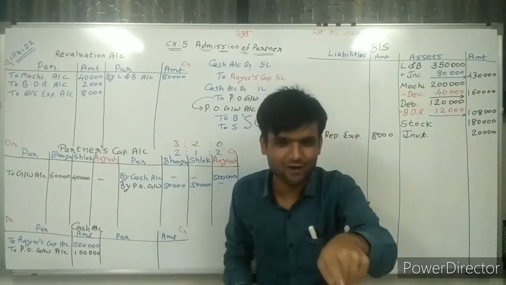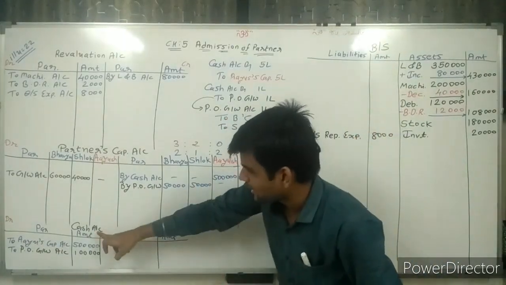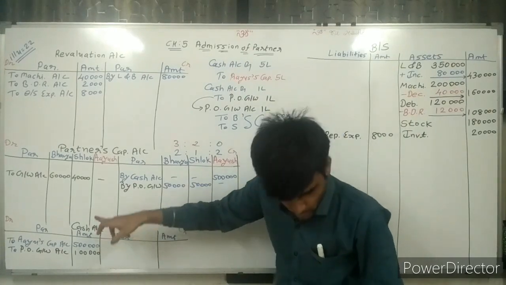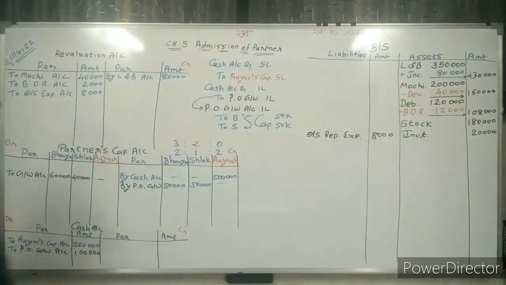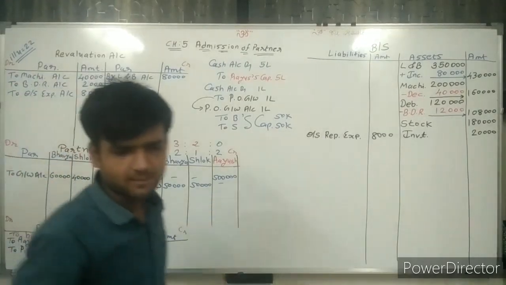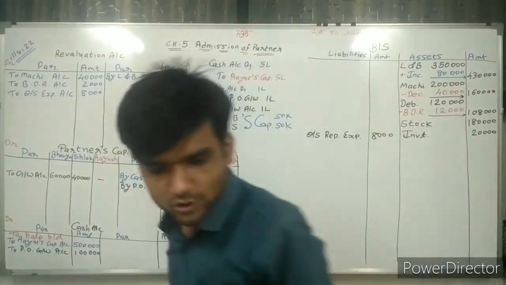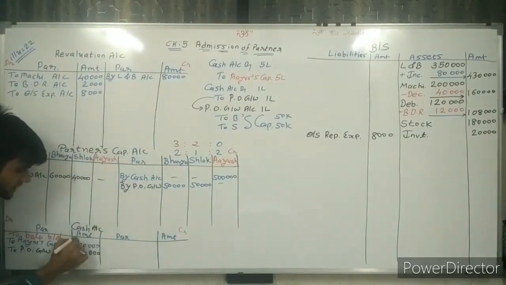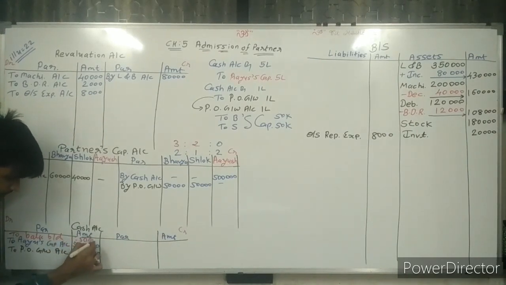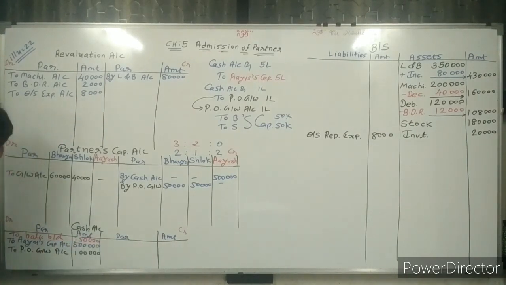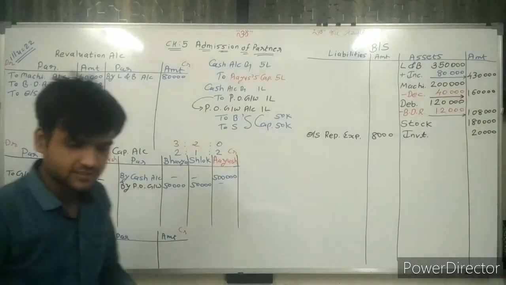Investment 20,000. Simple. Cash and bank, sir. Now the cash and bank balance is there, and here we have the cash and bank account. So in the cash and bank account we write balance b/d. How much cash and bank balance is given? 50,000 rupees. So balance b/d 50,000 rupees.